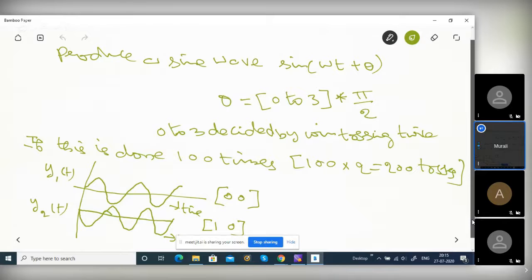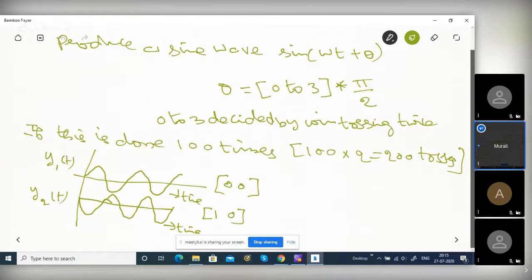So sin of omega t plus theta, I am generating. Theta is a random variable, 0 to 3 times pi by 2. You toss twice, you get the value, you plug into theta. Is it clear? This theta is a random variable. What is the probability of 0? 1/4. Probability of pi by 2, 1/4. Probability of pi, 1/4. Probability of 3 pi by 2, 1/4. In our case, equally likely, but it need not be equally likely. 0 can be one third, and the others can be different. All four can be different also. If it is a biased coin, it is going to be different. Just for simplicity, I am saying it, but it need not be equally likely.